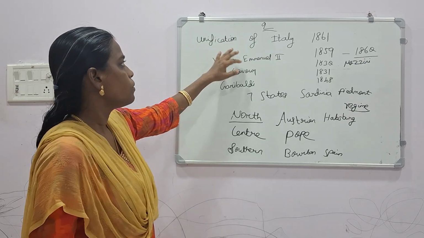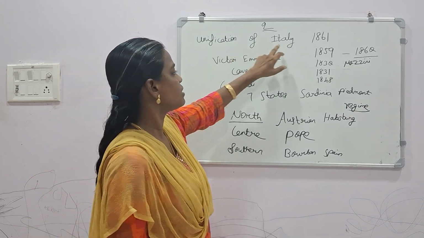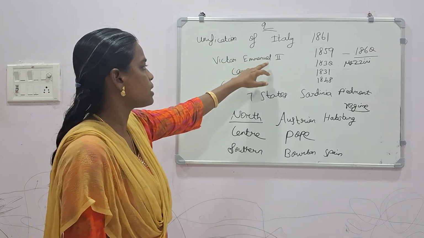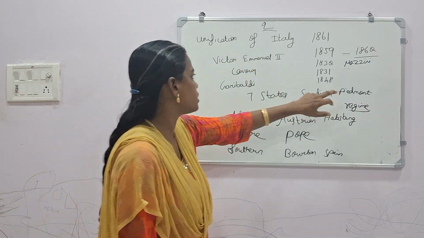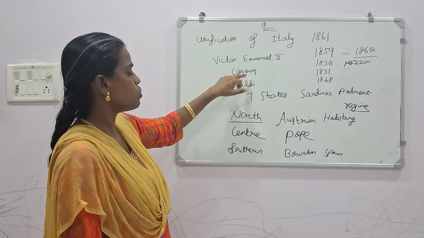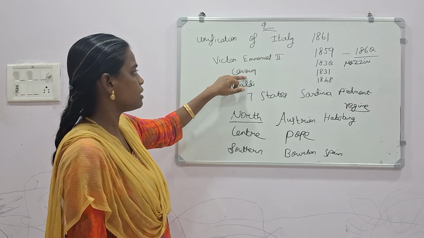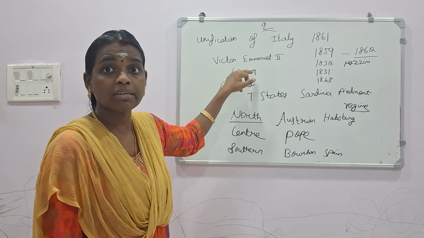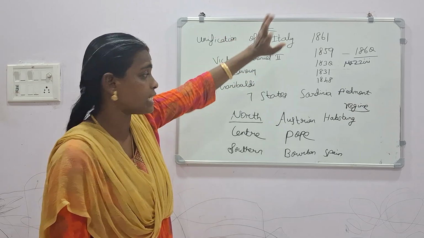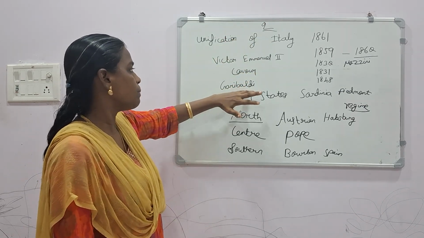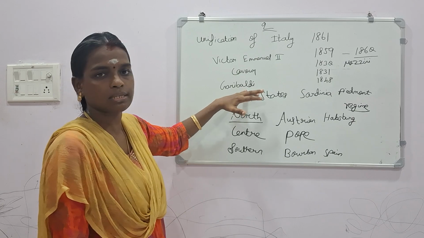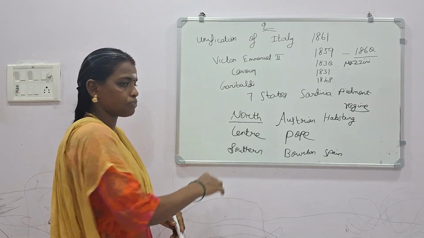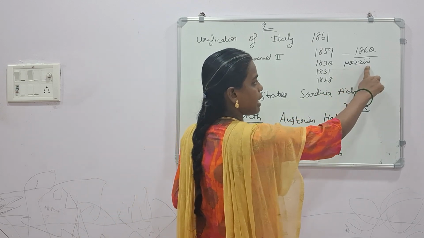So you should know when was the unification of Italy, 1861. You should know who Victor Emmanuel II was, the king of Sardinia-Piedmont. You should know who Cavour was. Cavour was the chief minister of the organization led by Victor Emmanuel II for the formation of Italy. And then Garibaldi, I didn't tell you who Garibaldi was, no? Giuseppe Garibaldi. That was Giuseppe Mazzini, no?